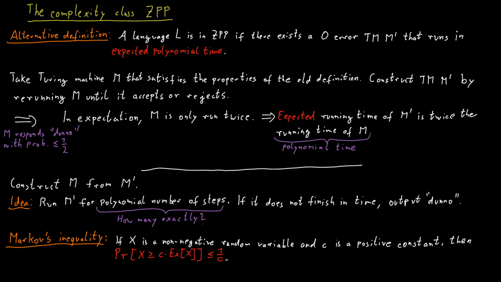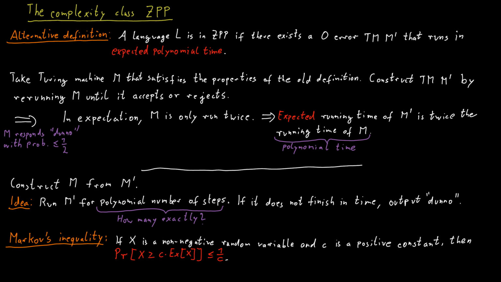Markov's inequality should be fairly intuitive. Let's say c is equal to 2. Now, imagine, for example, you live in a country where the average salary is £30,000. Then not more than half the population could possibly earn more than £60,000. Because if this were the case, then even if everybody else earned nothing at all, the average would already be greater than £30,000. Markov's inequality simply formalizes this idea.